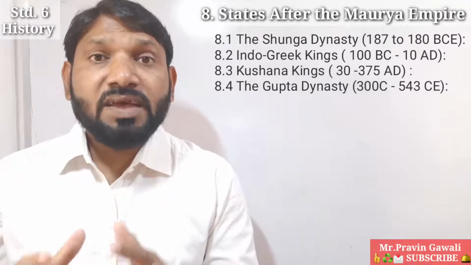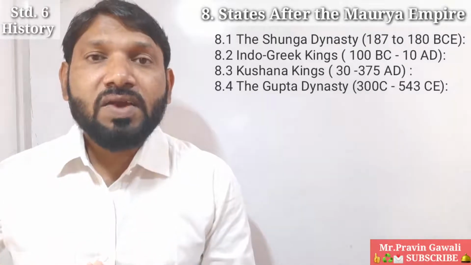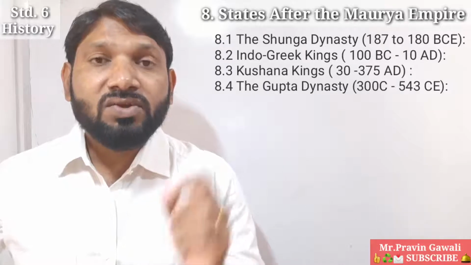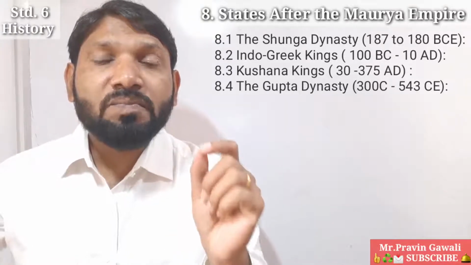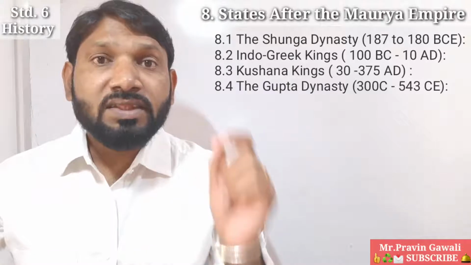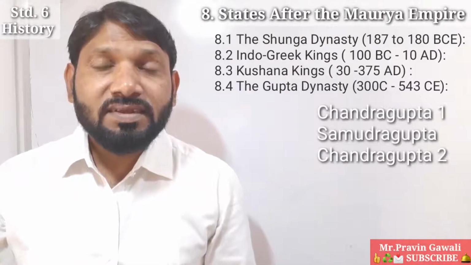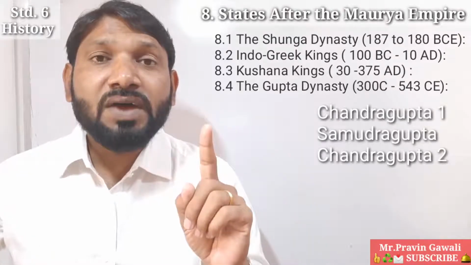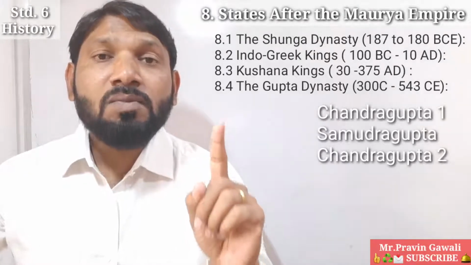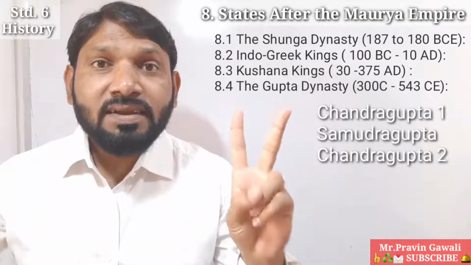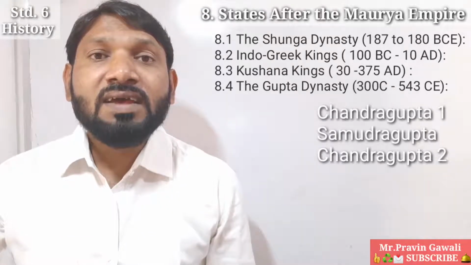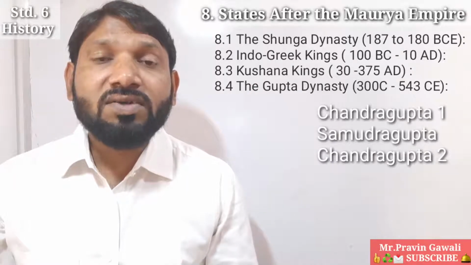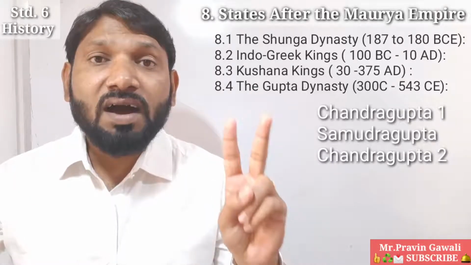And Chandragupta II was referred to as Vikramaditya also. Okay, students, do not forget the notable rulers of the Gupta dynasty were Chandragupta I. Mind it, it is not Chandragupta Maurya, it is Chandragupta I from the Gupta dynasty. Second, Samudragupta, and third one is Chandragupta II. And Chandragupta II was known as Vikramaditya also.